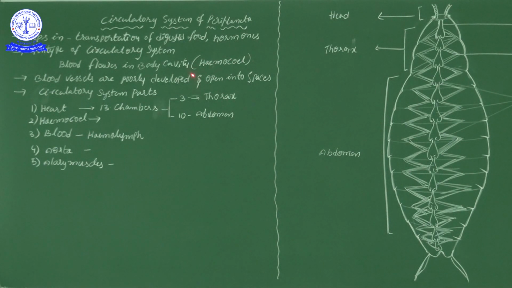When the body cavity allows the flow of blood in the space, such a body cavity we call a hemocoel. So the body cavity contains the blood, so that blood body cavity we call a hemocoel.